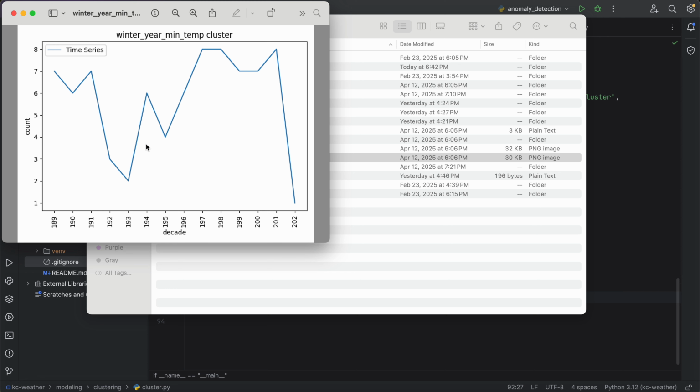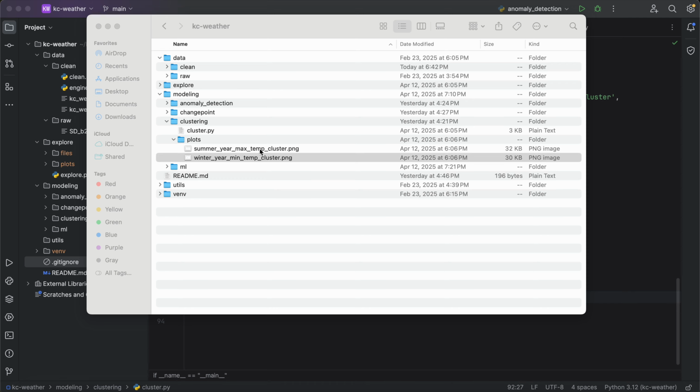It's not necessarily systemically going up, but this is basically saying that, hey, in the 1940s, 6 of the years were in cluster 0. But then in many of the most recent decades, it was more so 8 or so years in this cluster 0. So the proportion of years that appear in this cluster changes over time throughout the decades. Again, I know that's a little bit of a mouthful, but maybe you can kind of see what I'm trying to get at here.